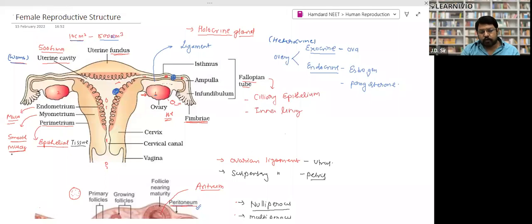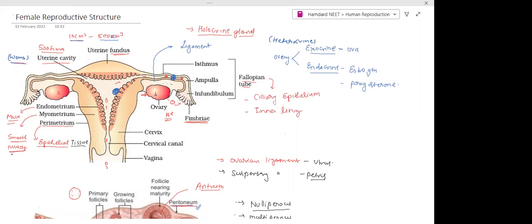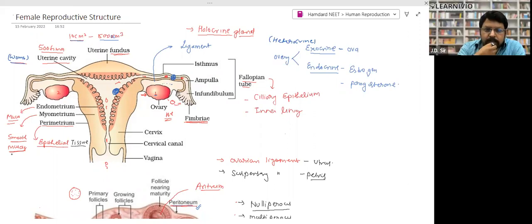You must have gone through that there are three kinds of muscles: striated, smooth, and cardiac muscles, right? Smooth muscles are there in the digestive tract. So what is their behavior?